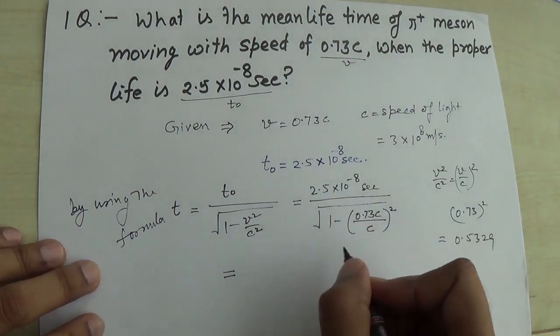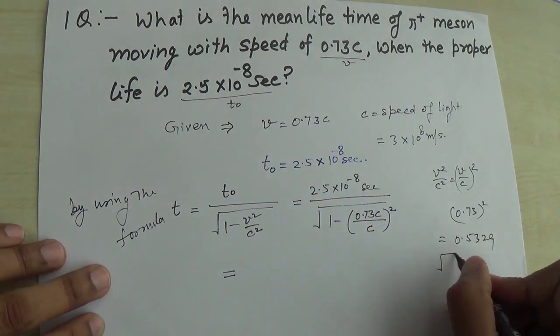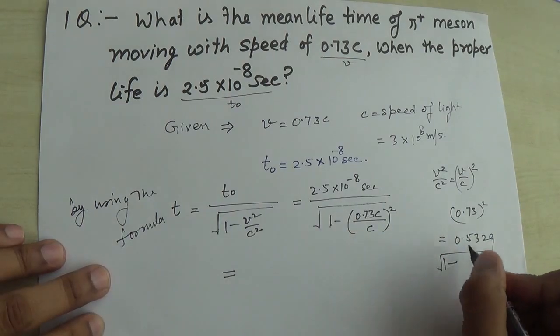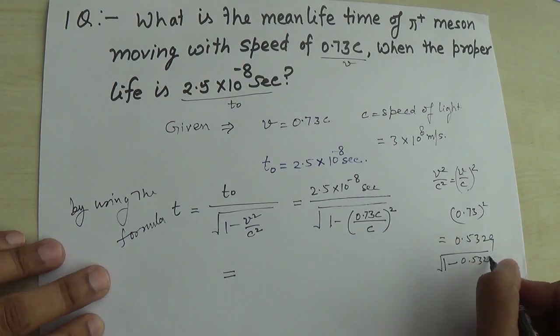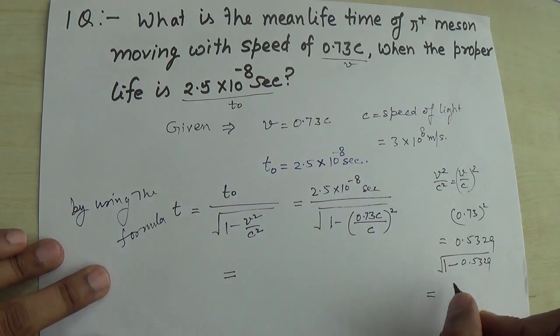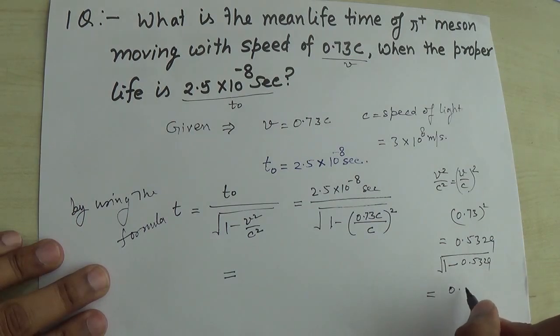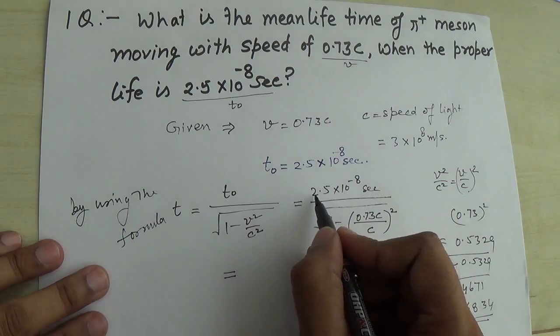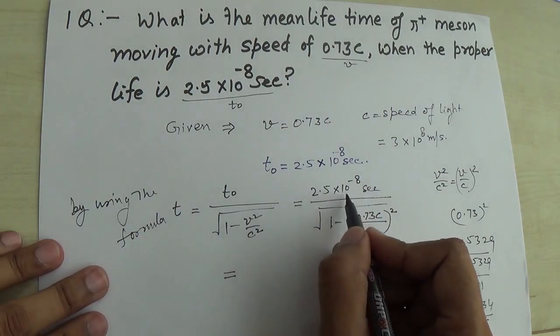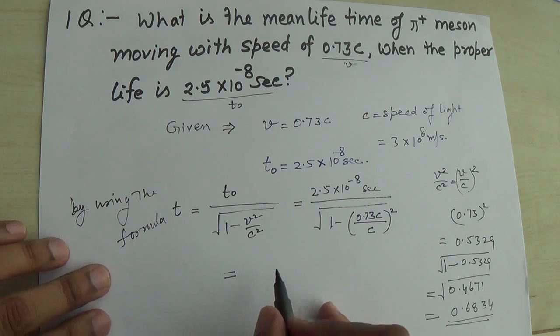So I am putting this value here, that is square root of 1 minus 0.5329, and further that becomes 0.4671, square root of it, and the result is 0.6834. So the square root of this factor is equal to 0.68, and I have 2.5 into 10 raised power minus 8. So by simplifying it,